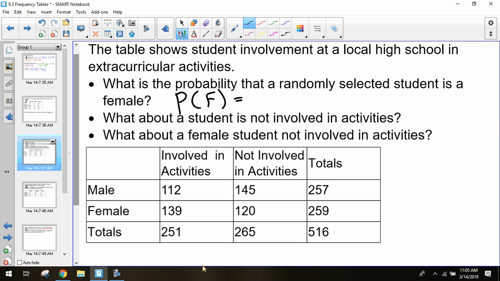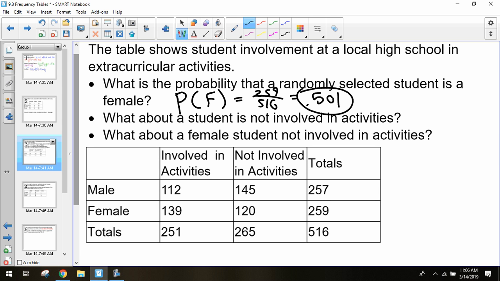Good. So there's 259 total female students out of 516 total students. 259 divided by 516 gives us 0.501, just a little bit above 50%. So that's the probability of being female.